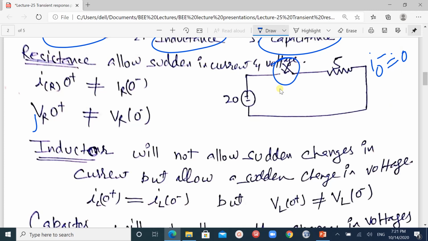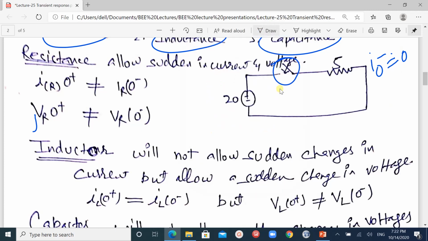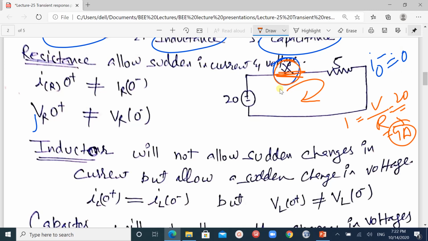But when this switch is closed, the circuit is complete and the current is flowing, meaning I is equal to V upon R, which is 20 upon 5, equal to 4 ampere. When the switch is open, the current is 0, and when the switch is on, the current is 4 ampere.